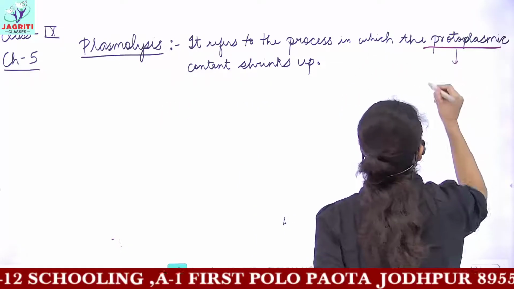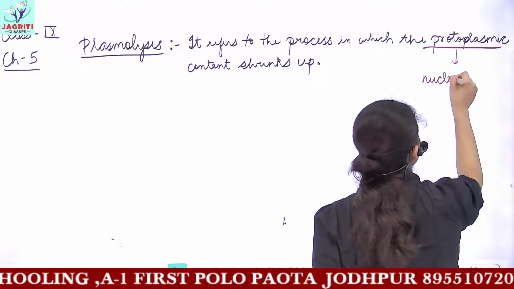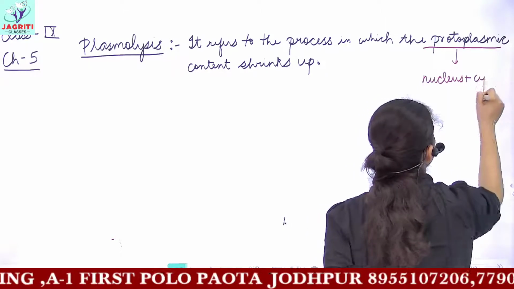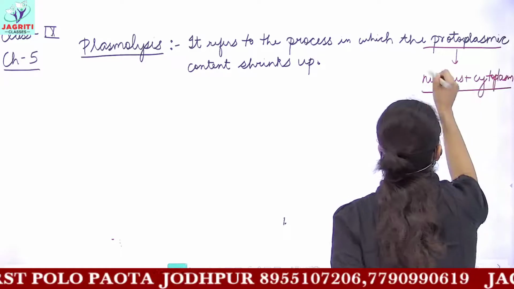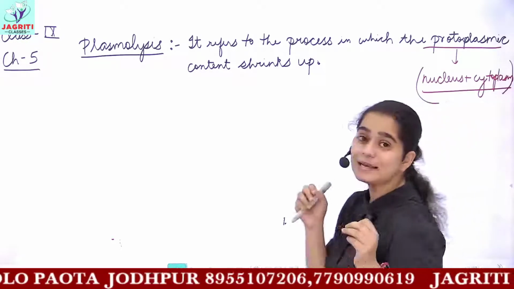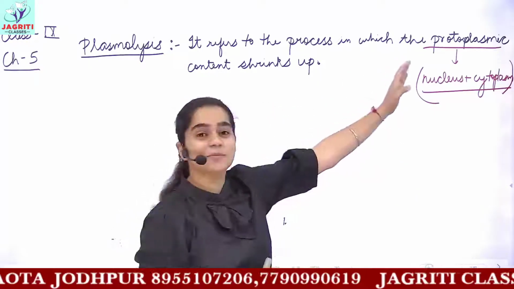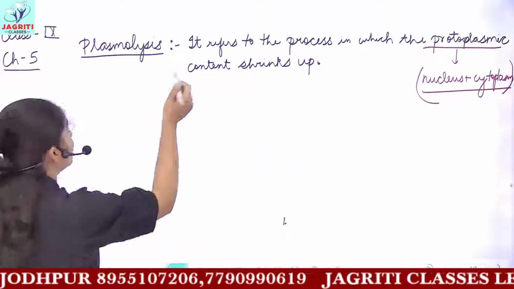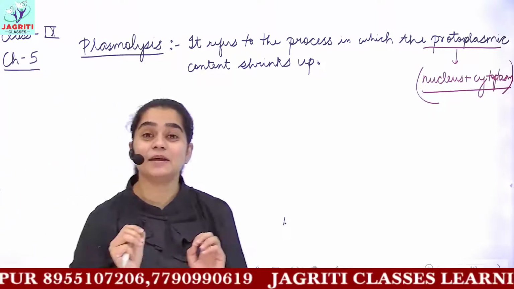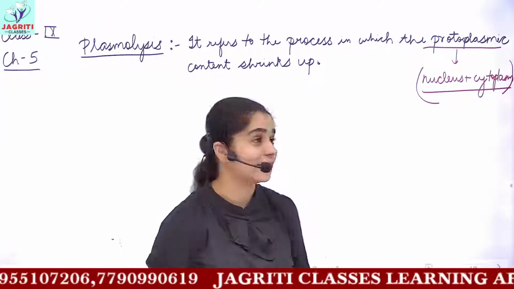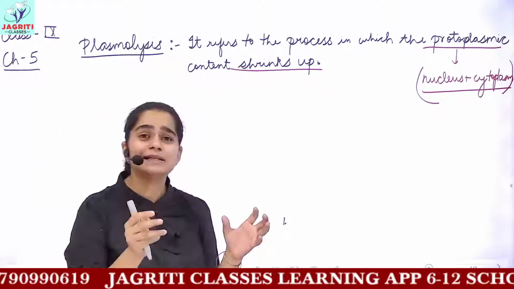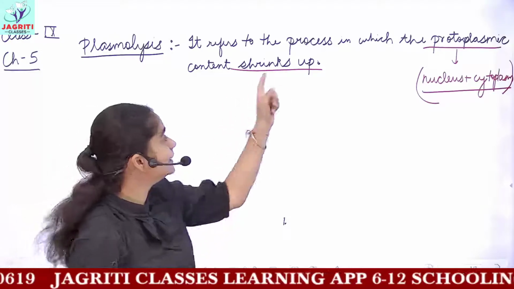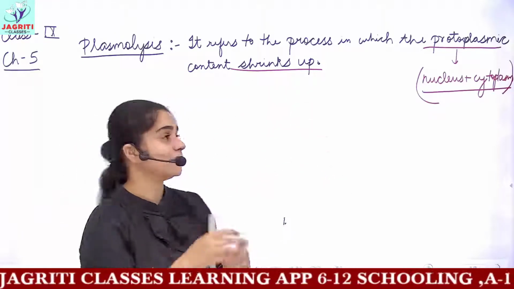So protoplasm is nucleus plus your cytoplasm content. Okay? So nucleus and cytoplasm can be combinedly referred to as protoplasm. Now, if I make a diagrammatic representation, before that, we said that in plasmolysis, protoplasm or the cell content, the inside content of the cell would shrink up.